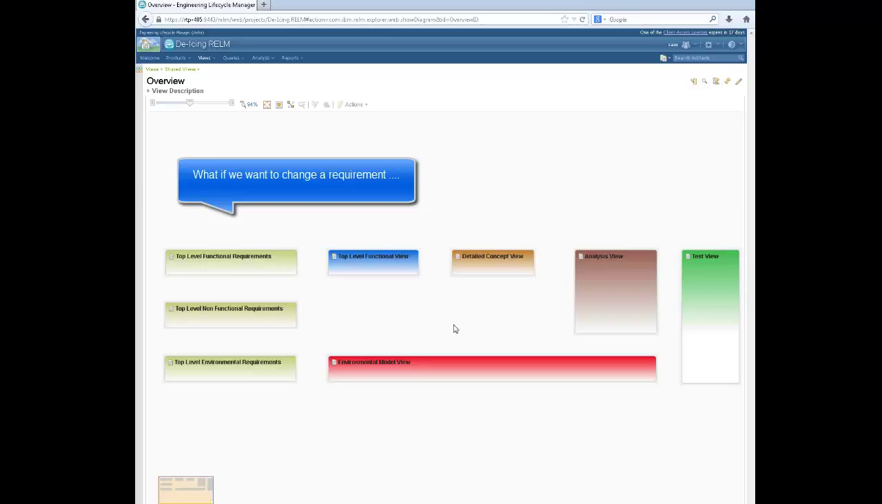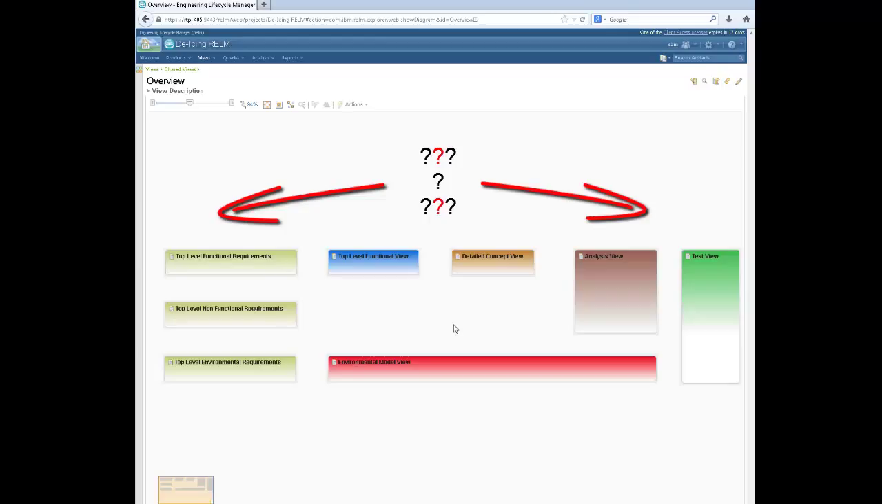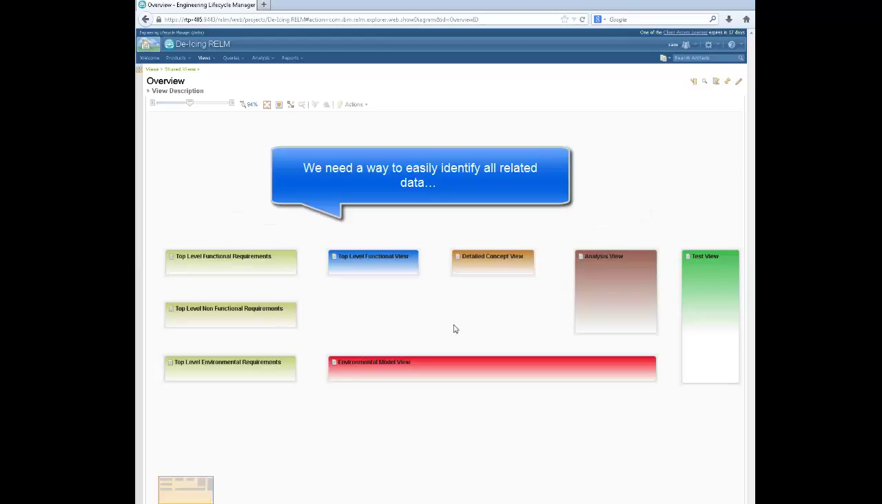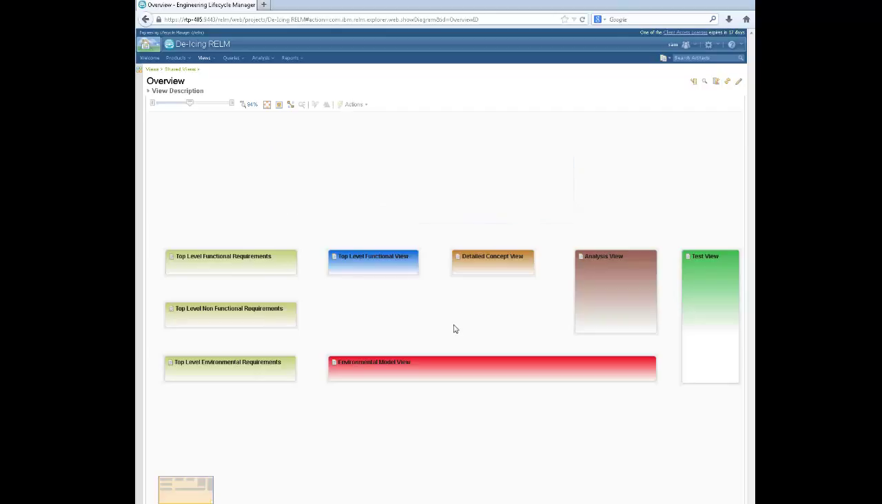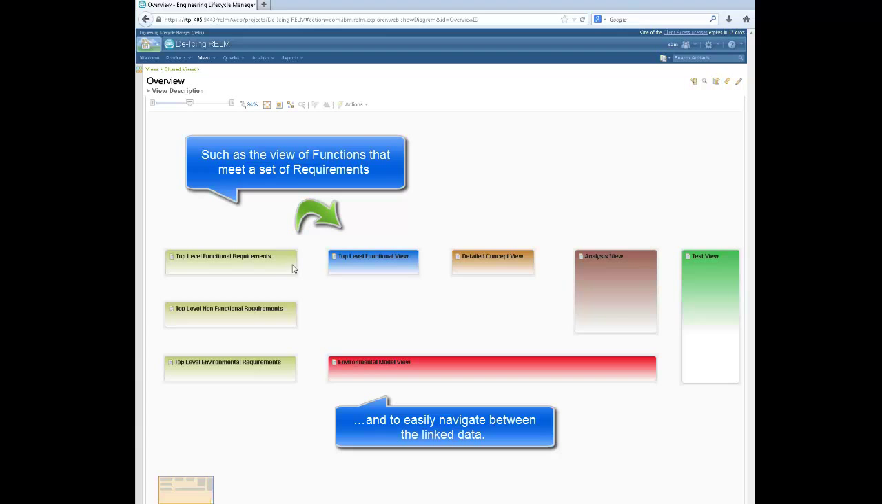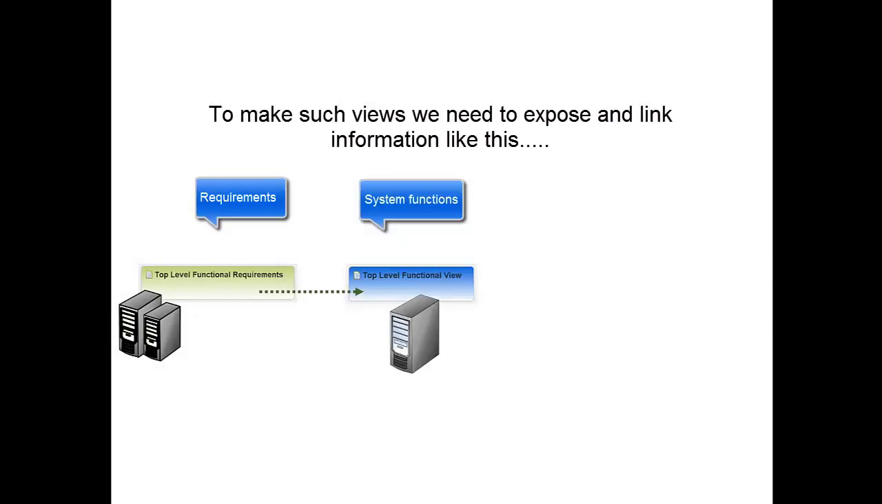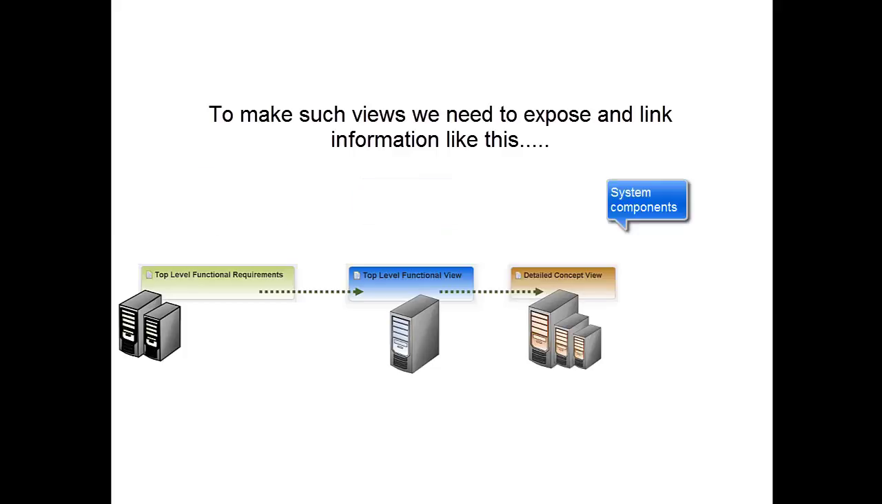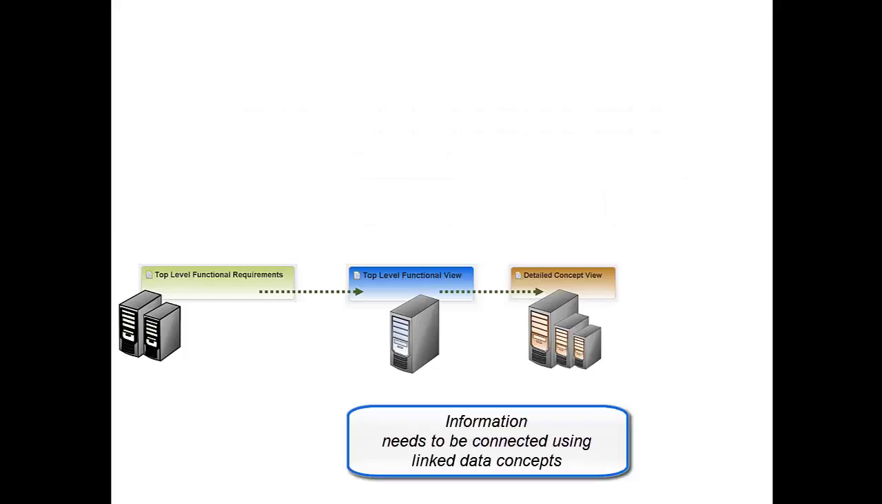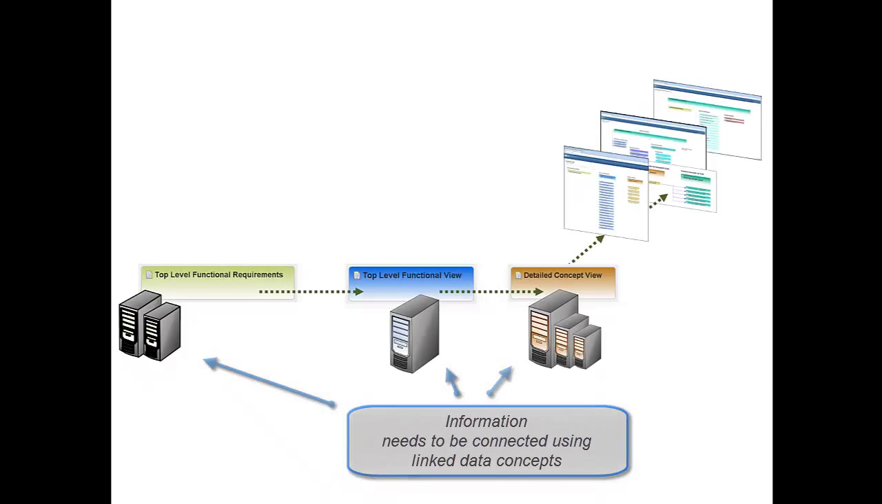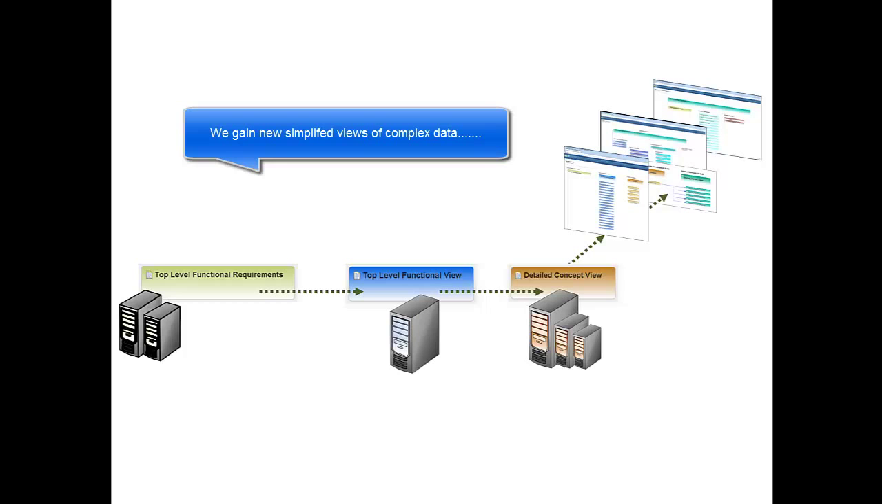So, if our management wants to change, for example, a top-level requirement, how do we identify all the data that is impacted by that change request? We need a way to easily identify that impacted data and to easily navigate between that data. Realm allows us to define views to identify and navigate between the data. But to make such views, the data has to be exposed and connected using linked data concepts. In our example, we have already defined the links between the relevant data sets. Now we can define views to navigate between the project data.